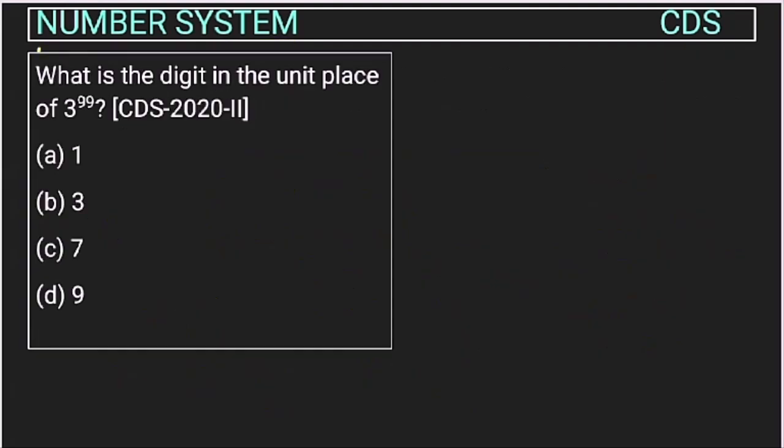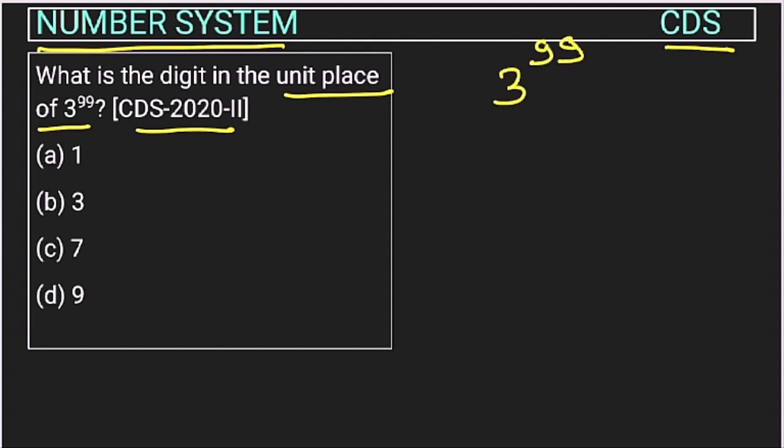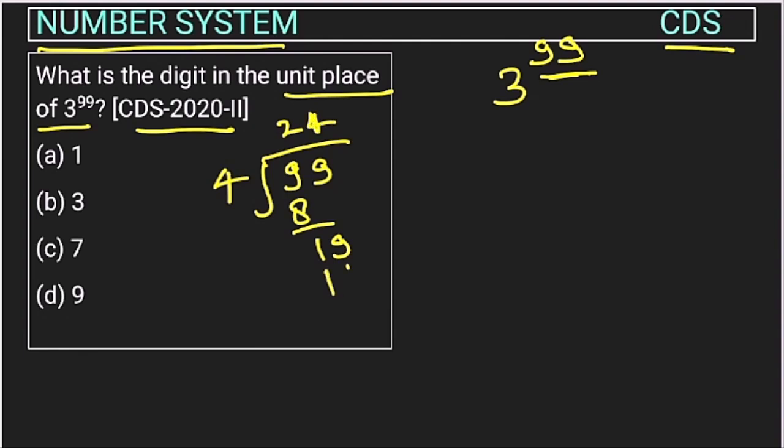Now this is a question from number system asked in the CDS exam of 2020. What is the digit in the unit place of 3 to the power 99? The number is 3 to the power 99 and we have to find the unit digit. How do we do this kind of question? We will divide the power. 99 is the power, we will divide it by 4. How many times will 4 go? 4 times 4 is 16, 4 times 24 is 96, and the remainder is 3.